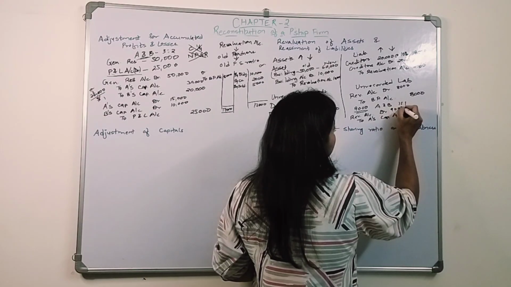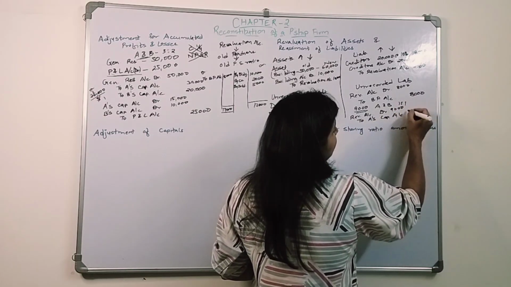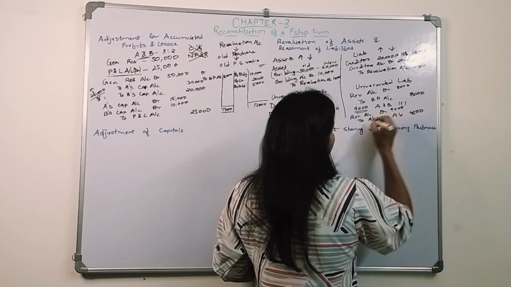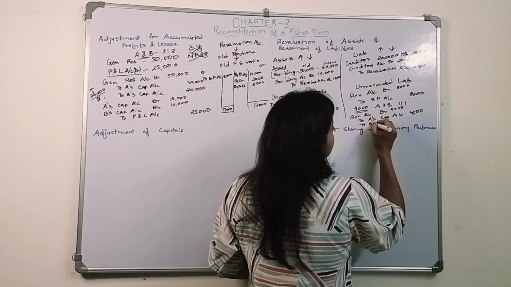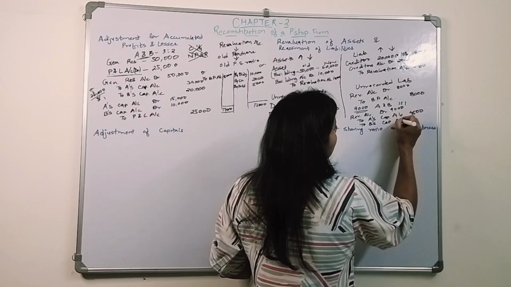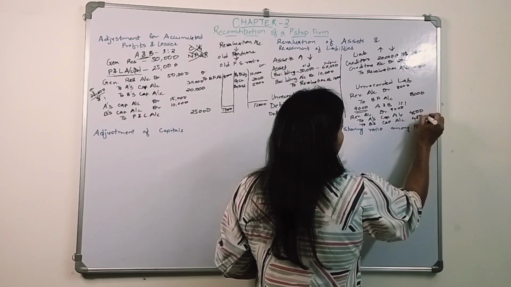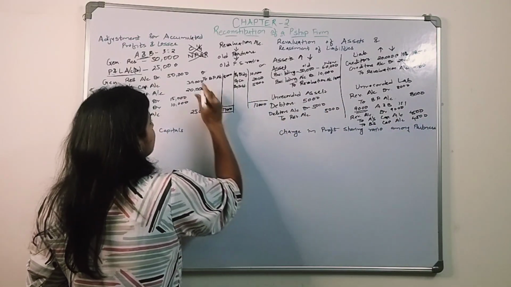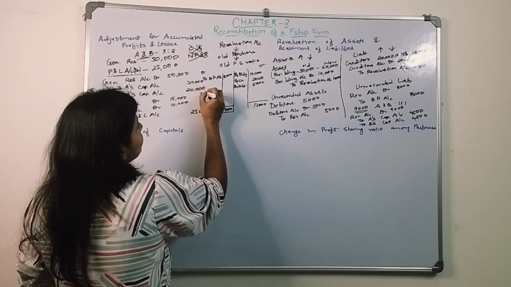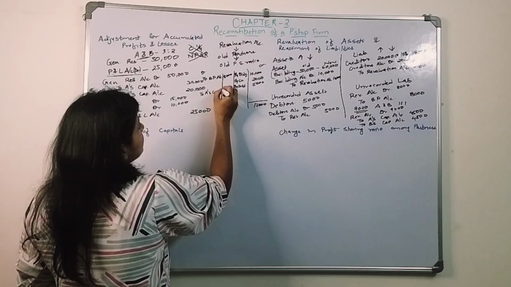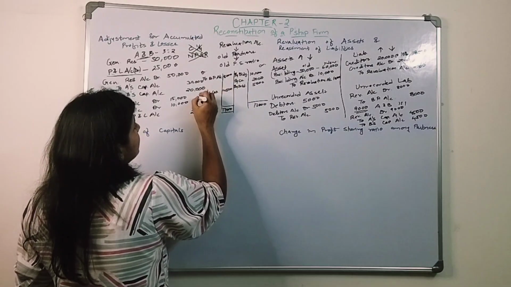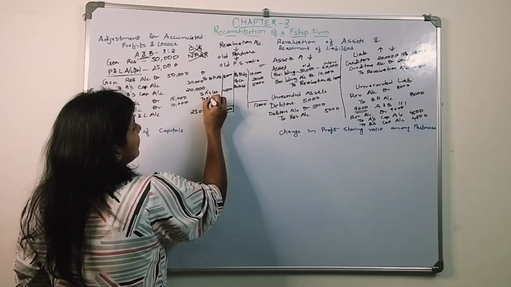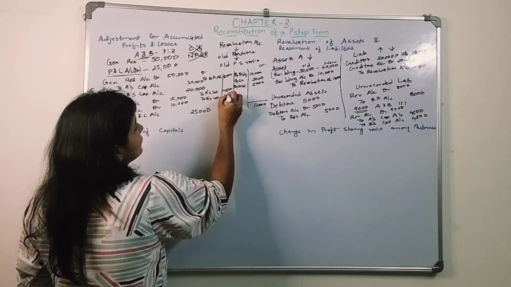Half of 9,000 is 4,500, and to B's capital account 4,500. So this will be transferred to A's capital account 4,500 and to B's capital account 4,500.